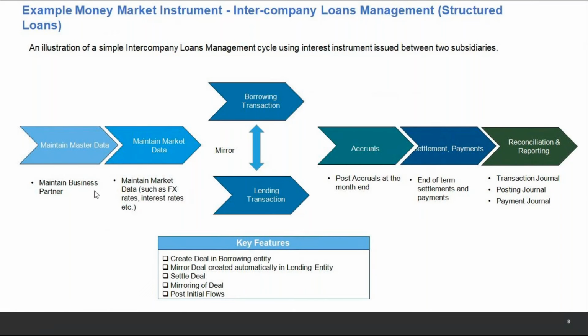Intercompany loans will come under IHC, someone asked. No, this is all a part of treasury. IHC is a different module altogether. This is TRM, core TRM, treasury and risk management, core treasury. Whatever I have been telling, nothing is IHC or cash right now. It will come. I am just trying to finish the overview of treasury.